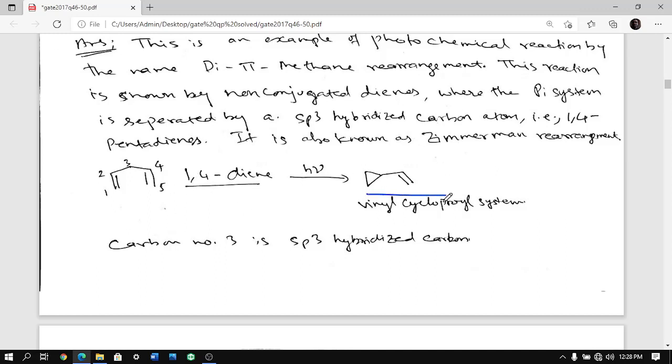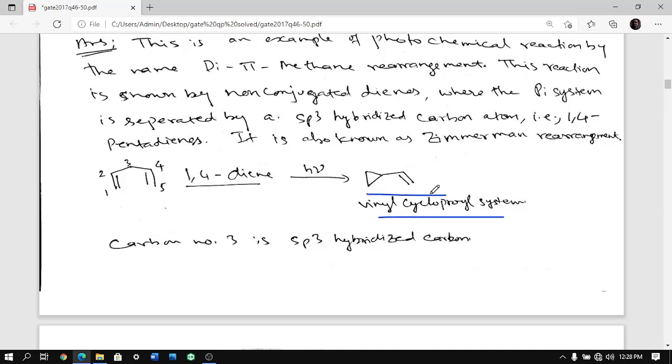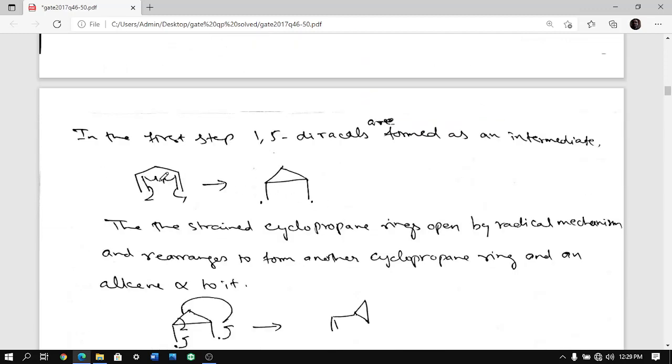So what happens here is you get this kind of product at the end, a vinyl cyclopropyl system. You get a cyclopropyl system which is attached directly to an alkene, and therefore it is called the vinyl position, where the alkene is directly attached. How it happens is initially you get a 1,5 diradical. This comes here, this comes here, you get a sigma bond here, and you get pi here. You count 1 2 3 4 5.